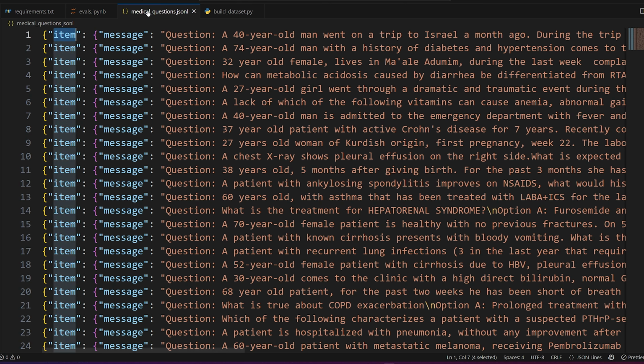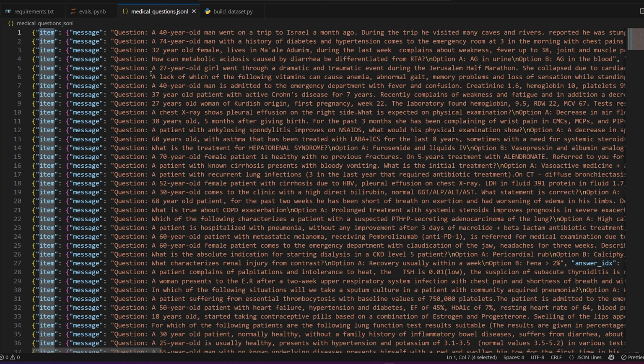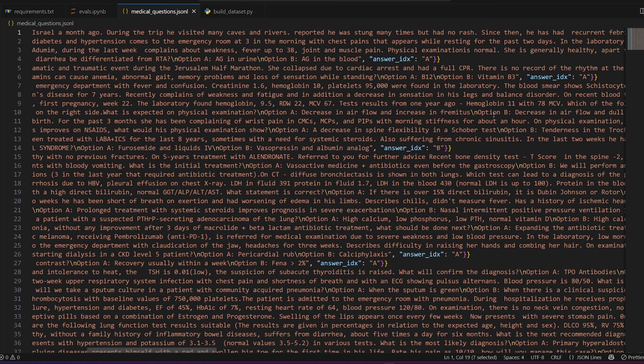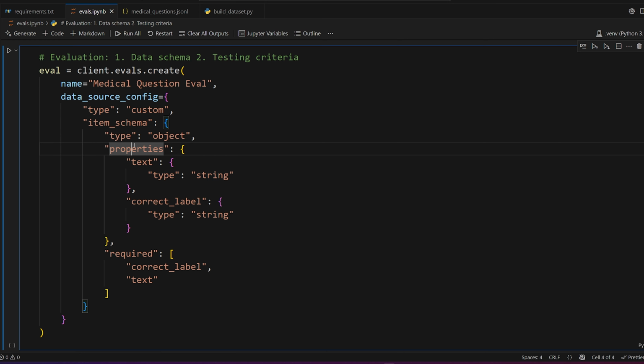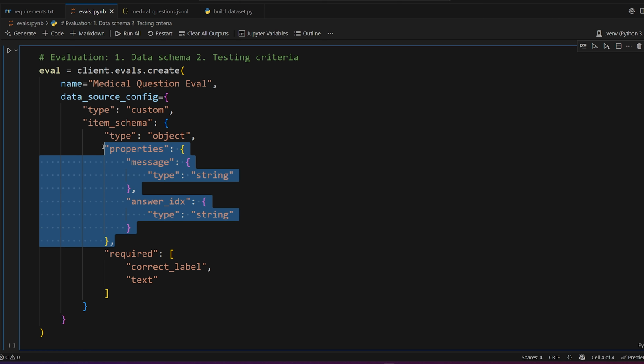So if we go here to medical questions, the JSON-L file that we'll be using, we just have to look at it. We'll see that we have two fields: message, and the other one is called answer_IDX. So in our notebook, we're going to specify those as properties. First one is message, the type is a string, and then the next one is answer_IDX, and the type is a string. These are the two fields of the input data.